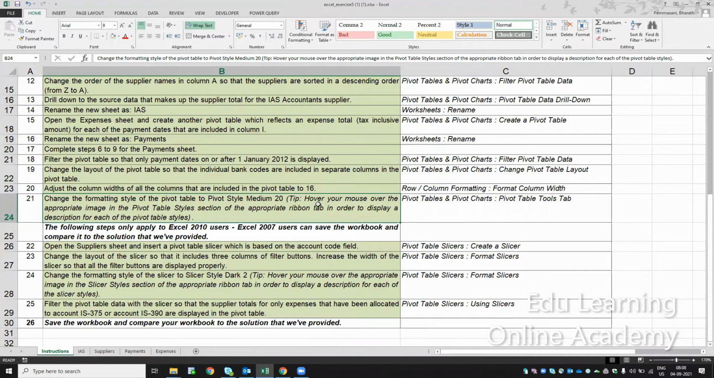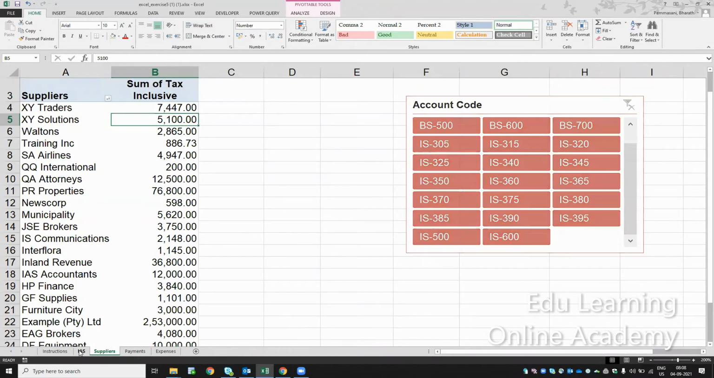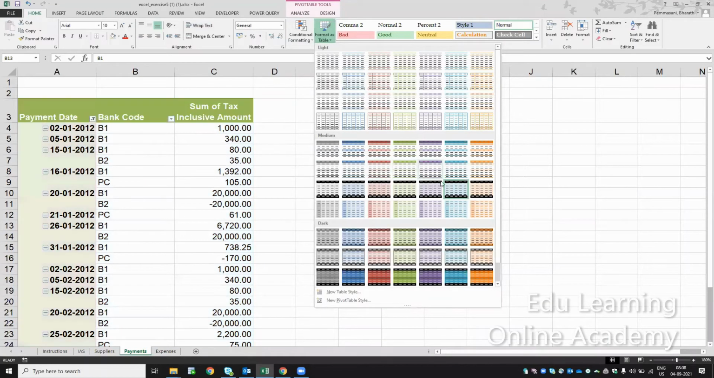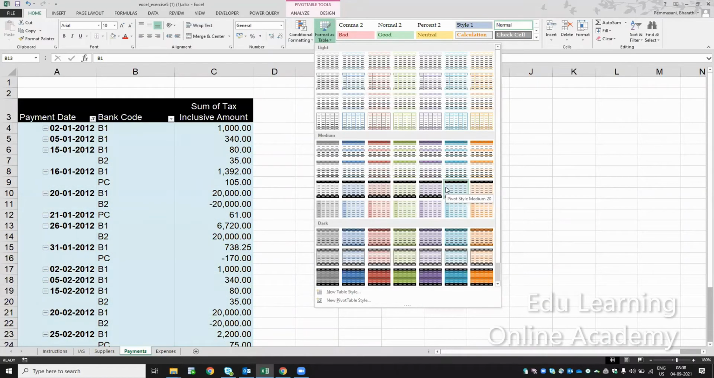So what is the tip they're giving? Hover your mouse over the appropriate image of the pivot table style selection on the appropriate ribbon tab in order to display the description for each of the pivot table styles. So here in format, I'm mouse hovering. It will automatically display that pivot style medium 20. They're asking to mouse over like this.